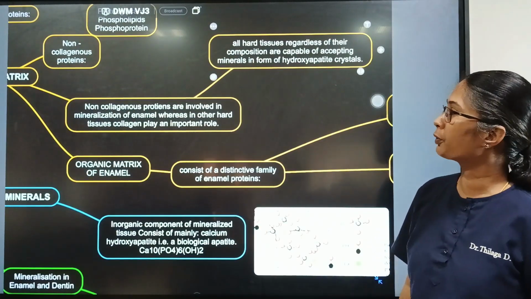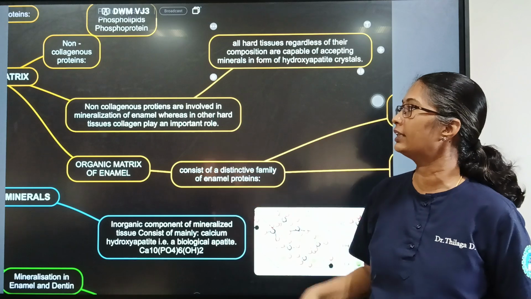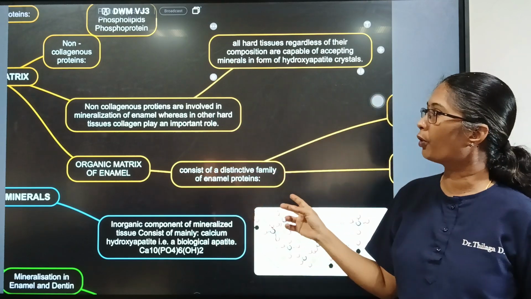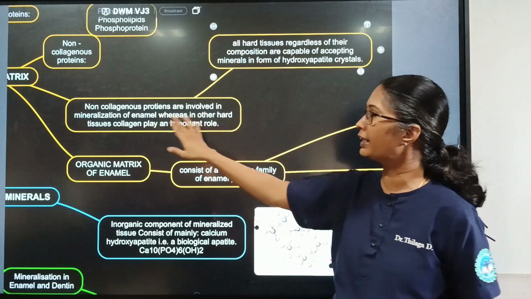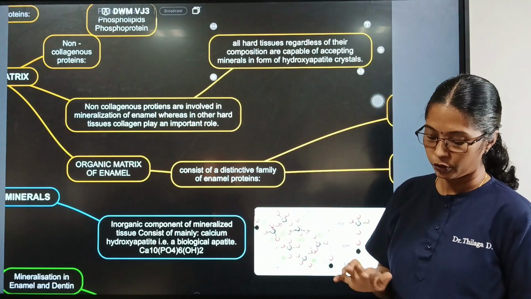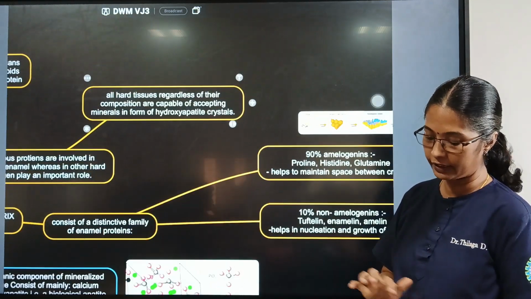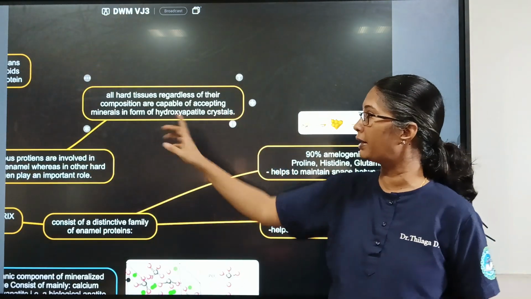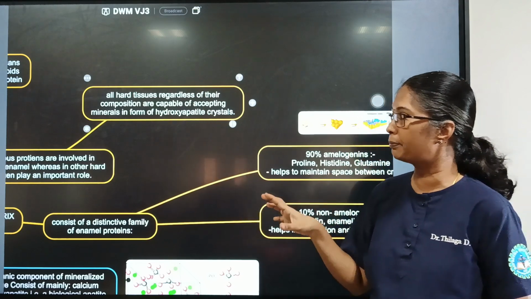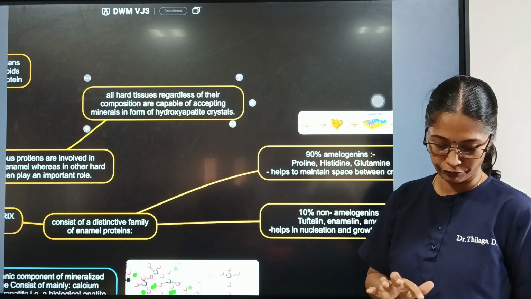The non-collagenous proteins are involved in mineralization of enamel, whereas in other hard tissues type 1 collagen plays an important role. So when we talk about enamel, non-collagenous proteins play an important role. All hard tissues, regardless of their composition, are capable of accepting minerals in the form of hydroxyapatite crystals. Whatever the collagen type is, the hydroxyapatite crystals will settle there to form the minerals.